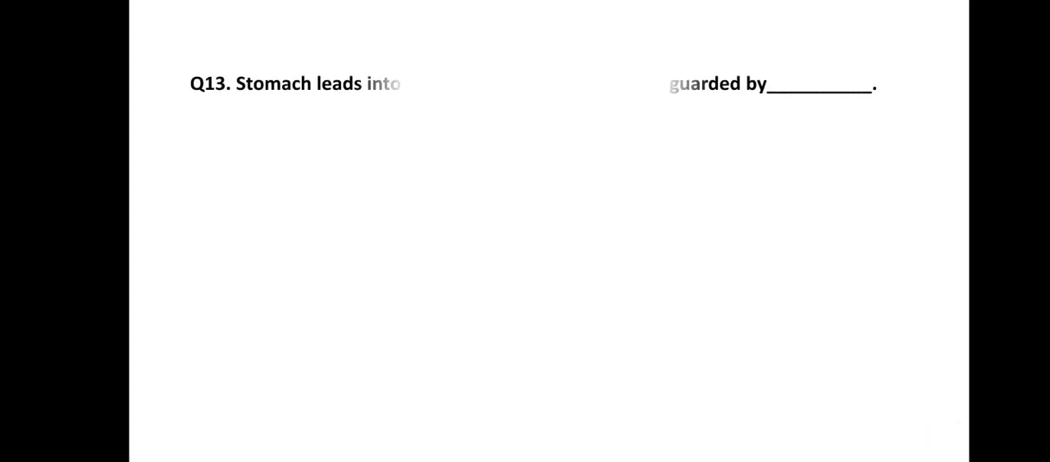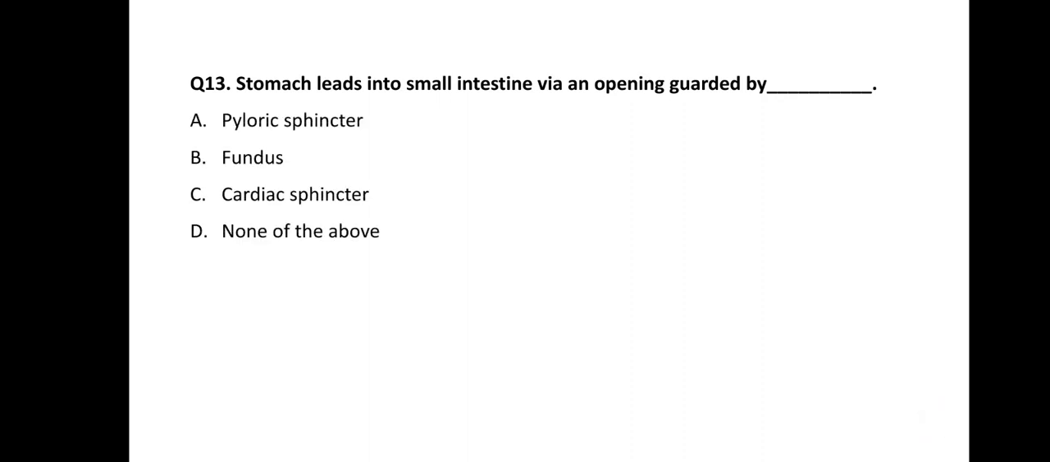Next one, question number 13. Stomach leads into small intestine via an opening guarded by dash dash dash. Options are pyloric sphincter, option B fundus, option C cardiac sphincter, and option D none of the above. So the correct answer of this question is option A, pyloric sphincter, which is present at the junction of stomach as well as small intestine.